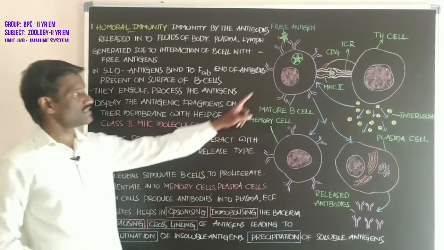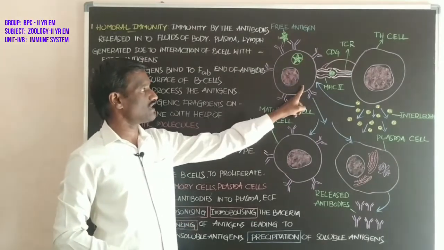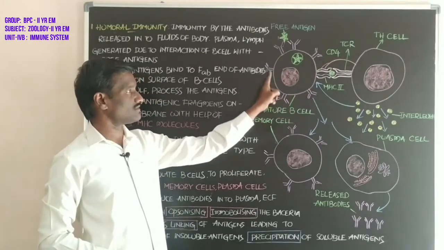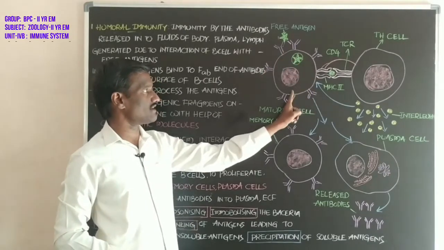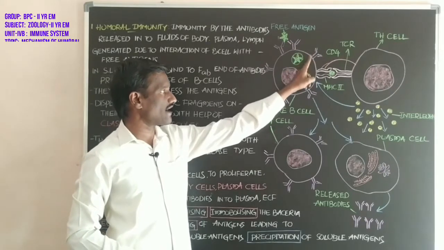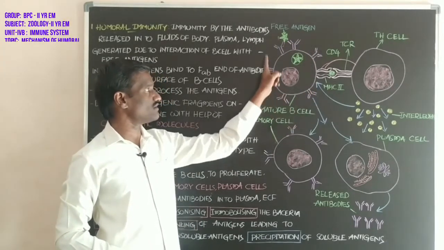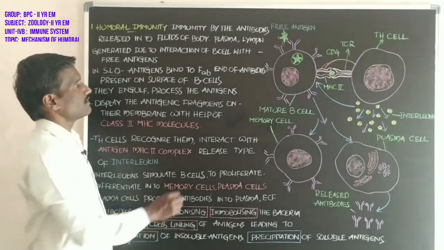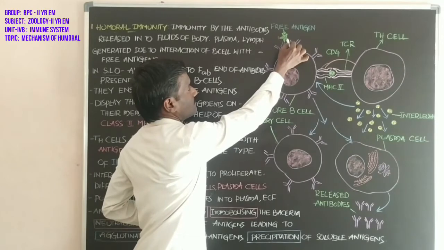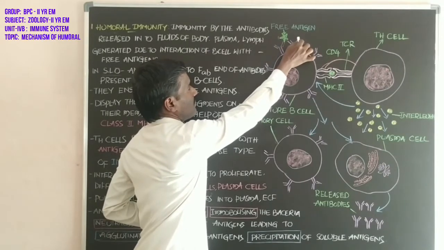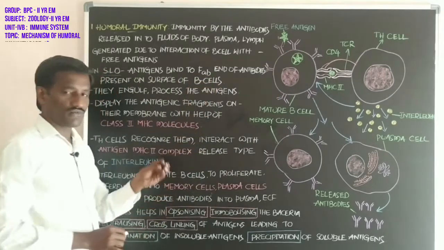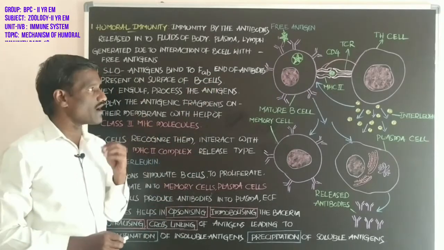Student, this is the B cell. The cell membrane of the B cell consists of antibodies. This is the end of the antibody, which is called the Fab end, fragment of antigen binding.